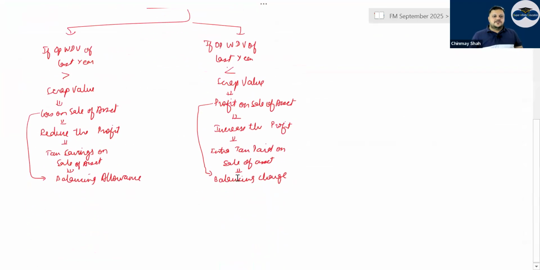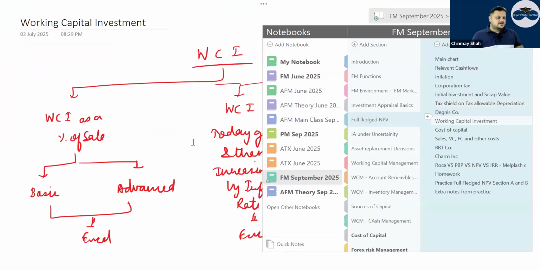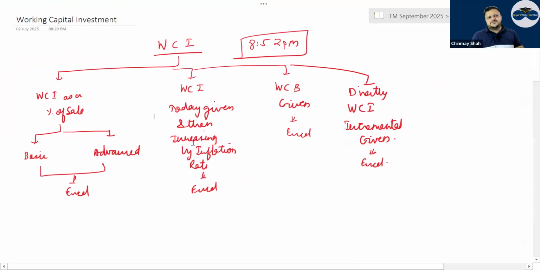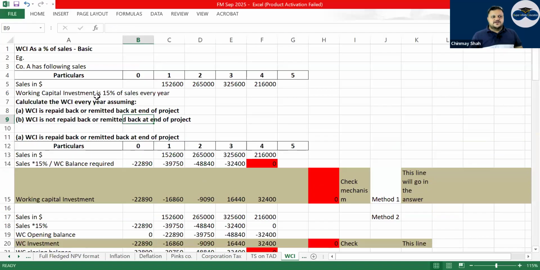Sale of asset in last year of the project. After that, working capital investment. Working capital investment is generally a percentage of sale. Basic and advance working capital are given today and then increase by the inflation rate. So generally that is there.